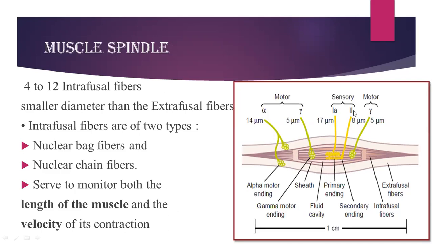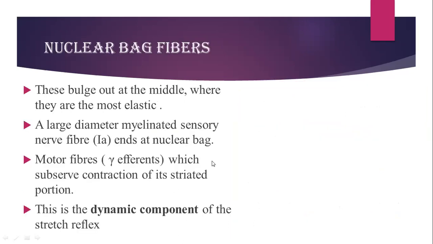And type 2 fibers also go to the intrafusal fibers. This is the sensory supply of the muscle spindle, whereas the motor supply is via the alpha motor neuron and gamma motor neuron. The gamma motor neurons are for the intrafusal fibers, whereas the alpha motor neurons are for the extrafusal fibers.